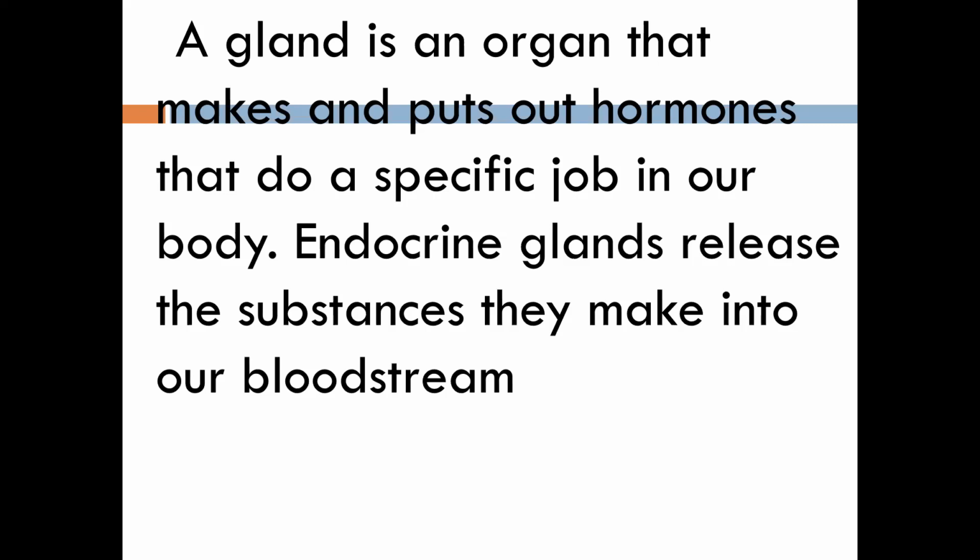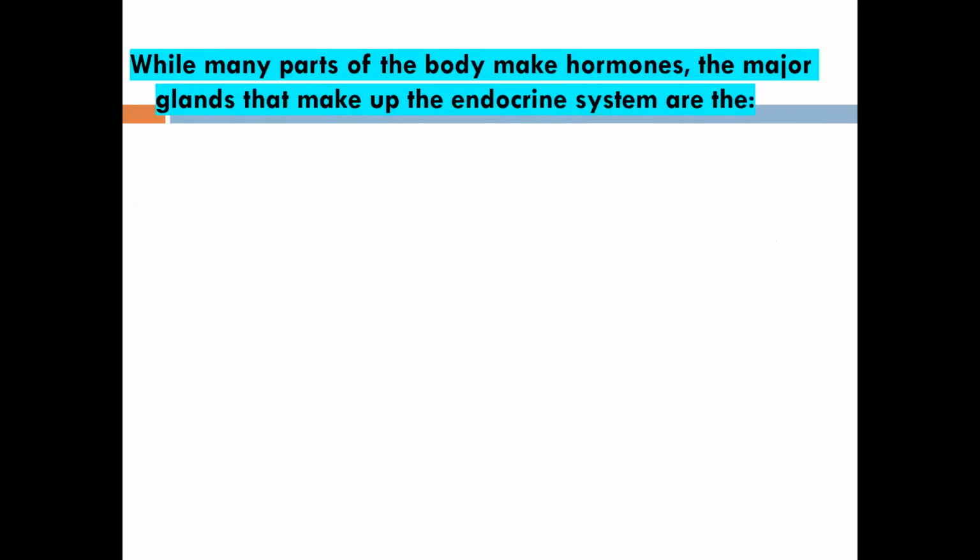It is an organ, okay? Yes, ma'am. Okay, so moving on to the next. While many parts of the body make hormones, the major glands that make up the endocrine system are, there are a lot of glands that are present in our body. But apart from all those, there are some major glands that make up the endocrine system, okay? So let us discuss one by one.